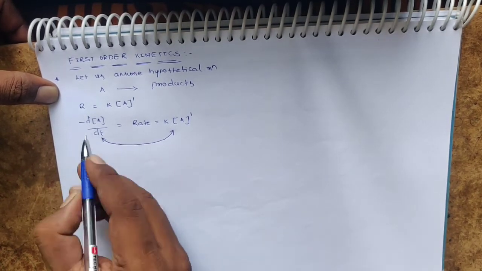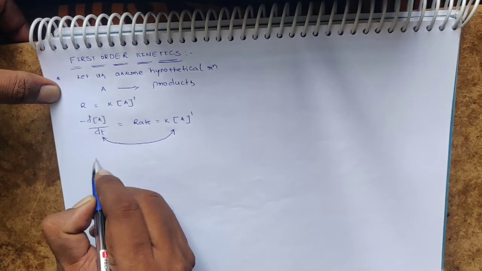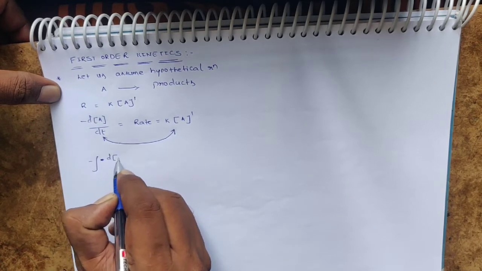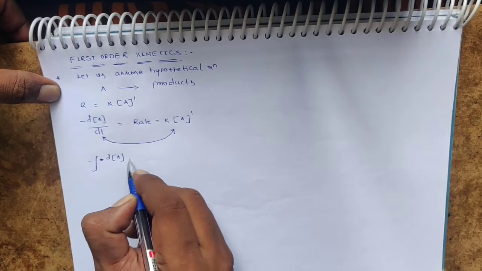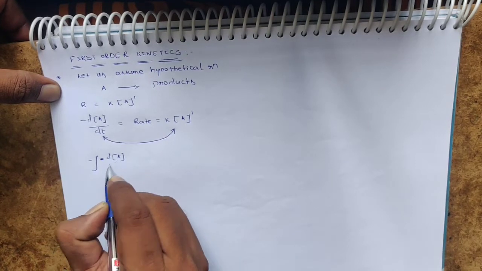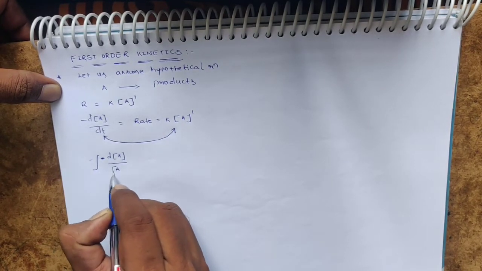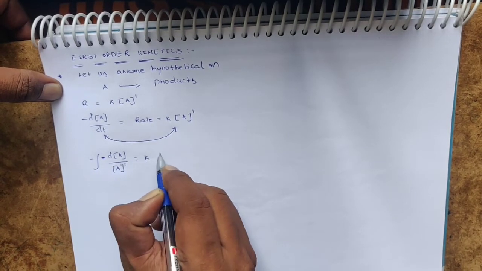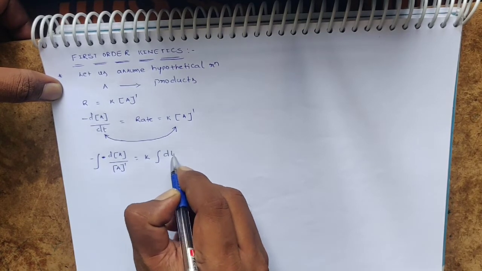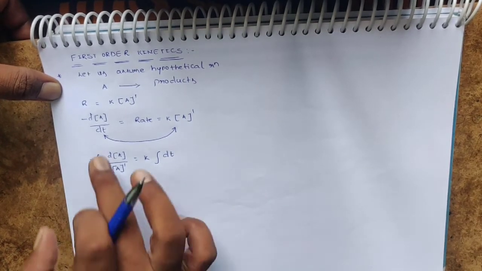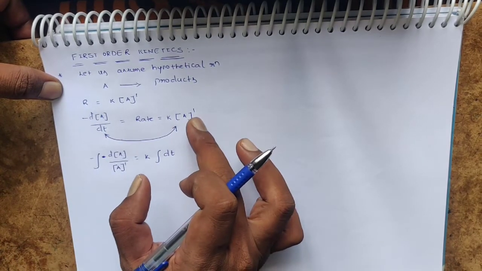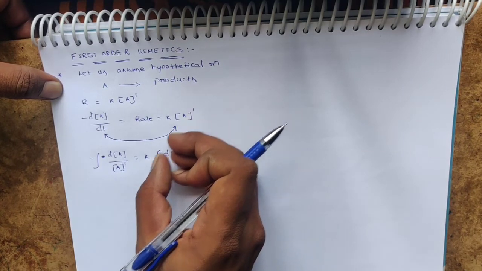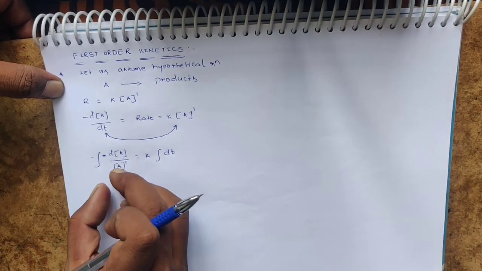On integration, change in concentration of A by concentration of A power 1 is equal to K integration of delta T. Here I have sent delta T to this side and I brought the concentration factor to this side.